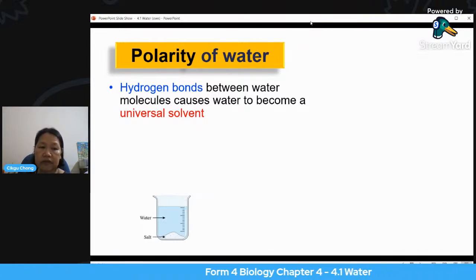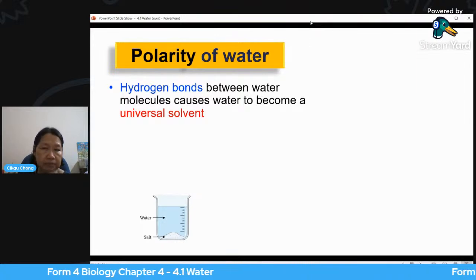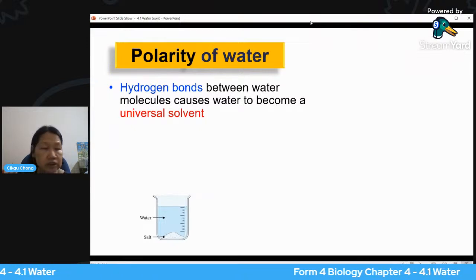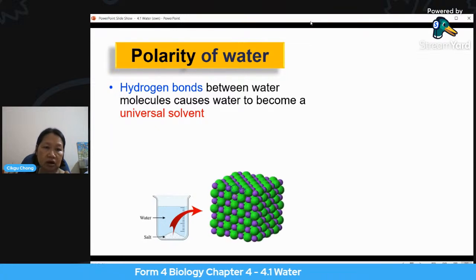All right. And then if I stir it, you notice that the salt will quickly disappear. Not really disappear, actually it dissolves. It dissolves into the solvent, which is the water. Okay, how does that work? Okay, now this is the structure of the sodium chloride.